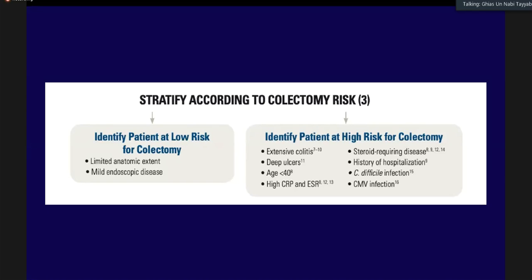Now, once the patient has been assessed, we have to stratify whether the person falls into the low risk category for colectomy, meaning that the person is suffering from limited disease and the disease severity is mild to moderate.